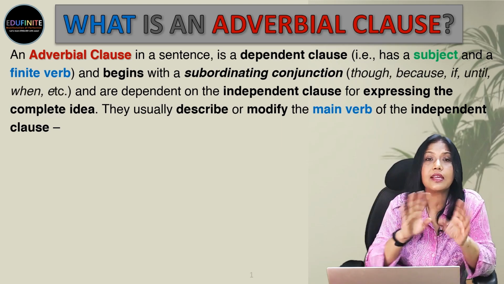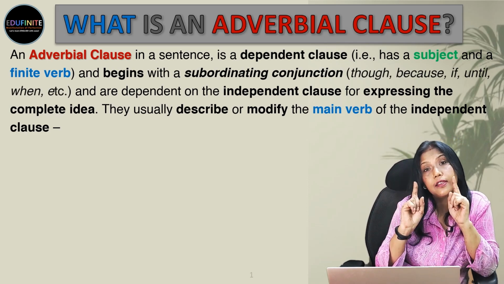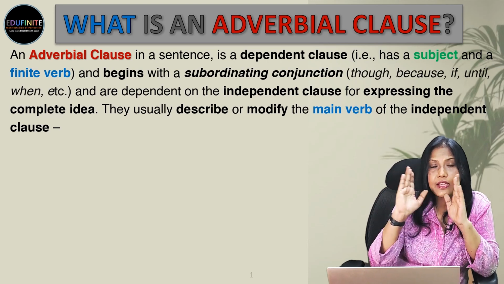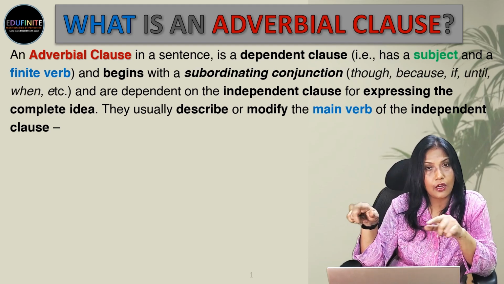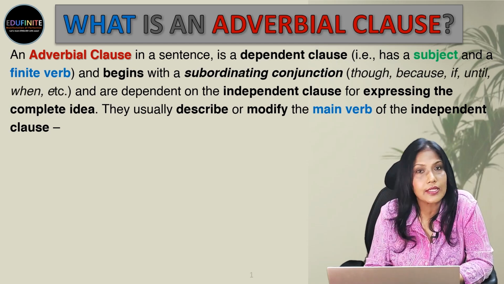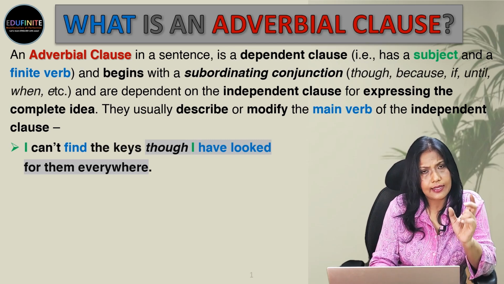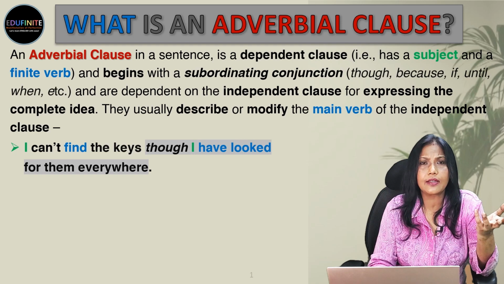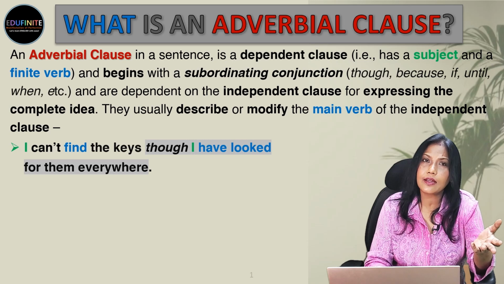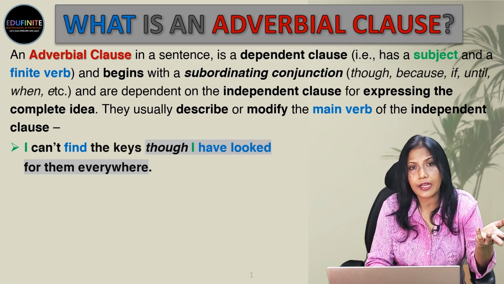Why? For expressing the complete idea of the sentence. They usually describe or modify the main verb of the independent clause. So the independent clause on which it is dependent for the whole idea, it will modify the verb present in that independent clause, the main verb. For example, I can't find the keys. This is the independent clause. Independent clauses always give you the complete idea on its own. So I can't find the keys, of course, it's giving us the idea that somehow I've misplaced it, I just can't find it.